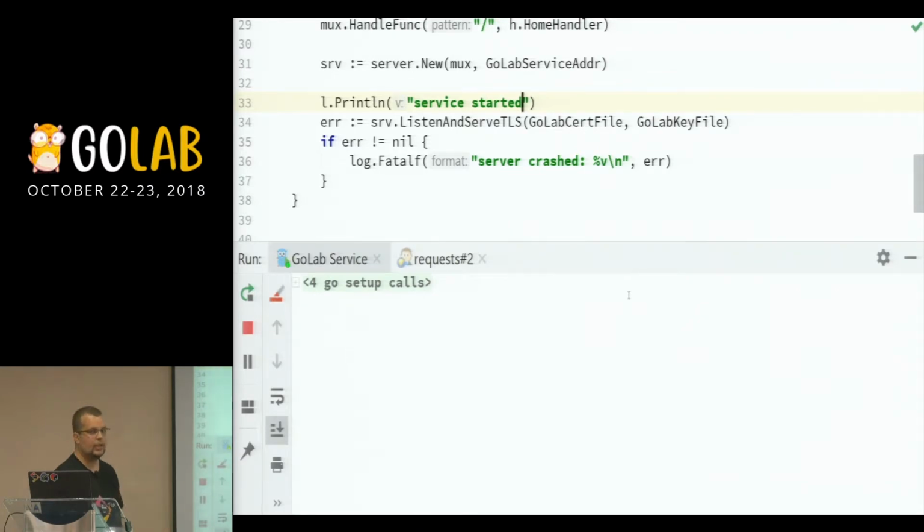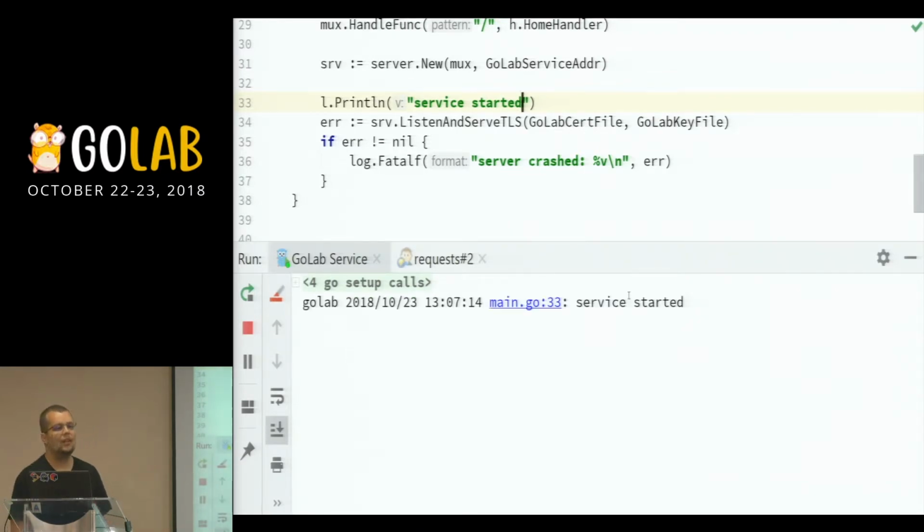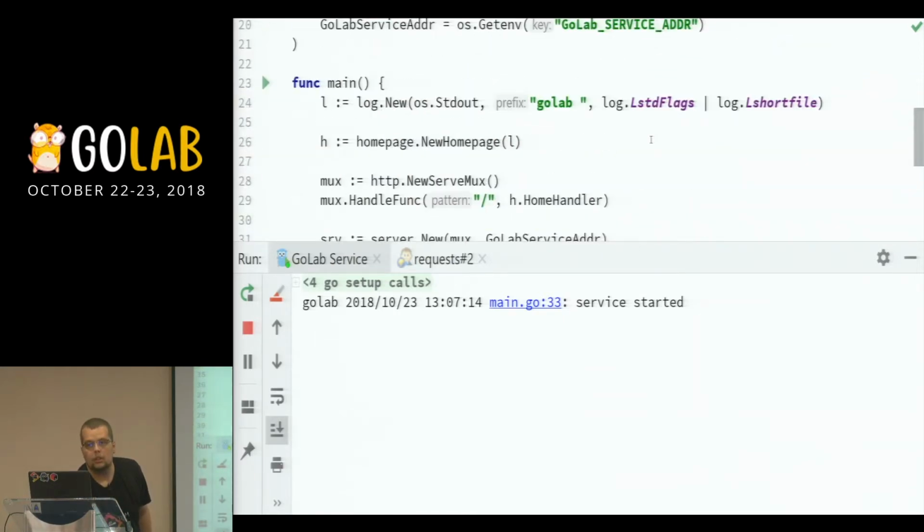So as you can see, it takes a bit. Okay, so my service started. I see the prefix that I have. The standard, the LstdFlags that I had earlier here gets me the date and the time. And now the short file flag gets me main.go on line 33.